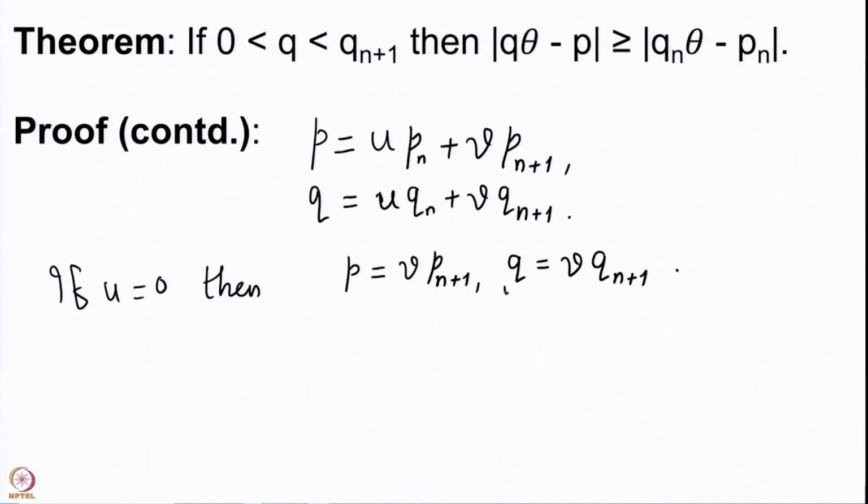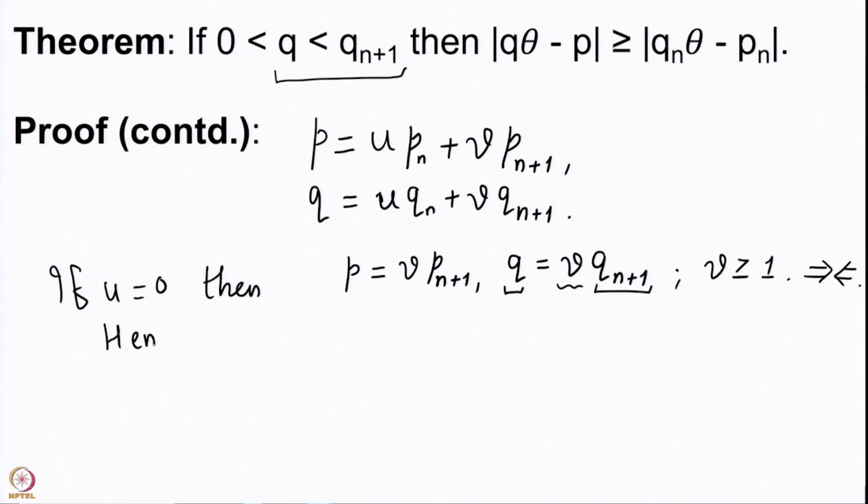But q is positive, remember our convention is that the denominator is always a positive integer. q is positive, qn plus 1 is positive, and then v, if you take v also to be 0, that would give you a contradiction because q then becomes 0. So, q positive, qn plus 1 positive means that v is at least 1, and this is a contradiction because you had started with q to be less than qn plus 1. So, u equal to 0 cannot happen.